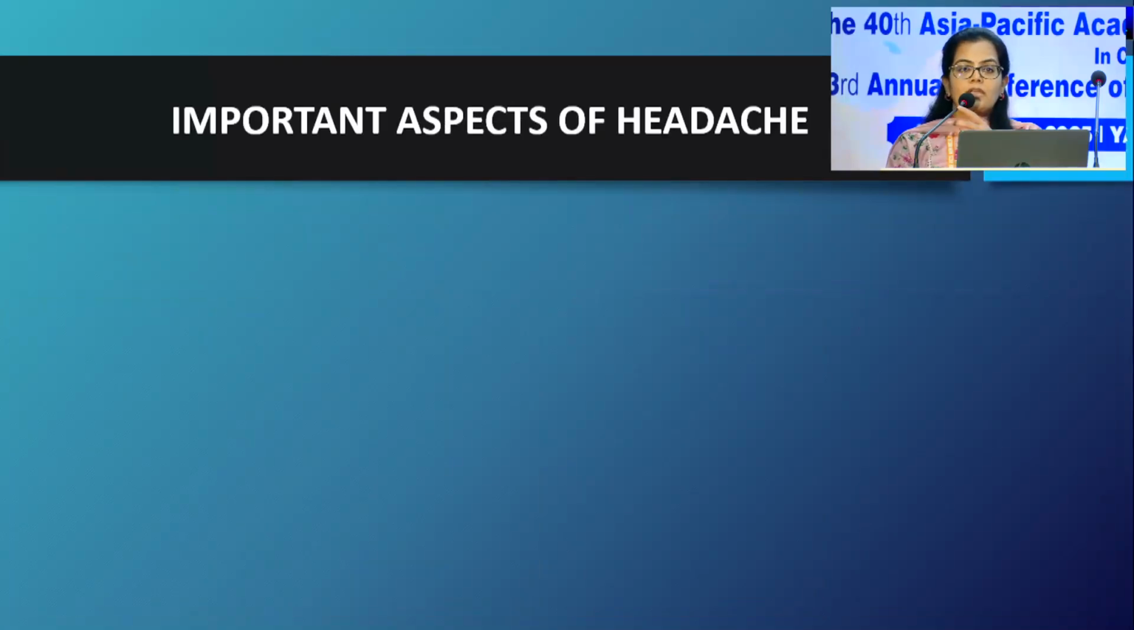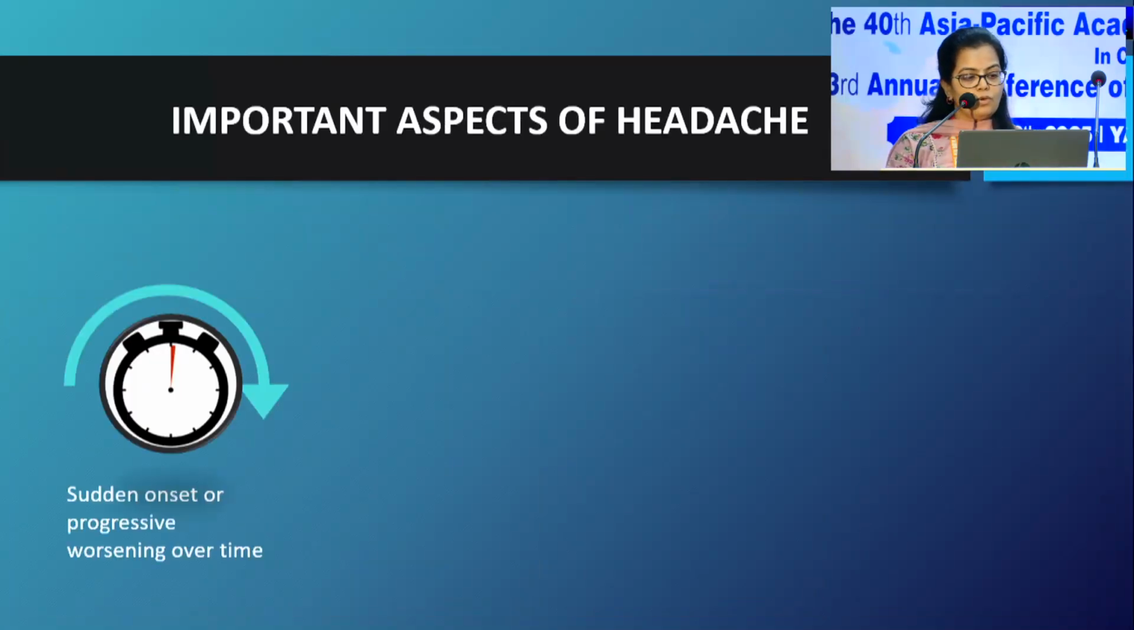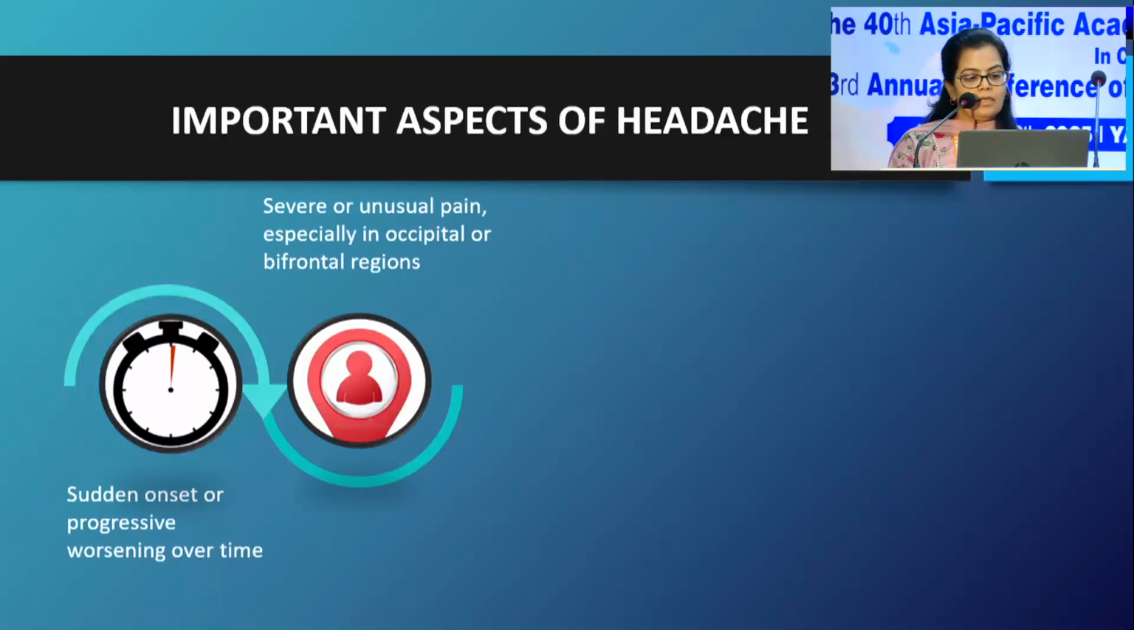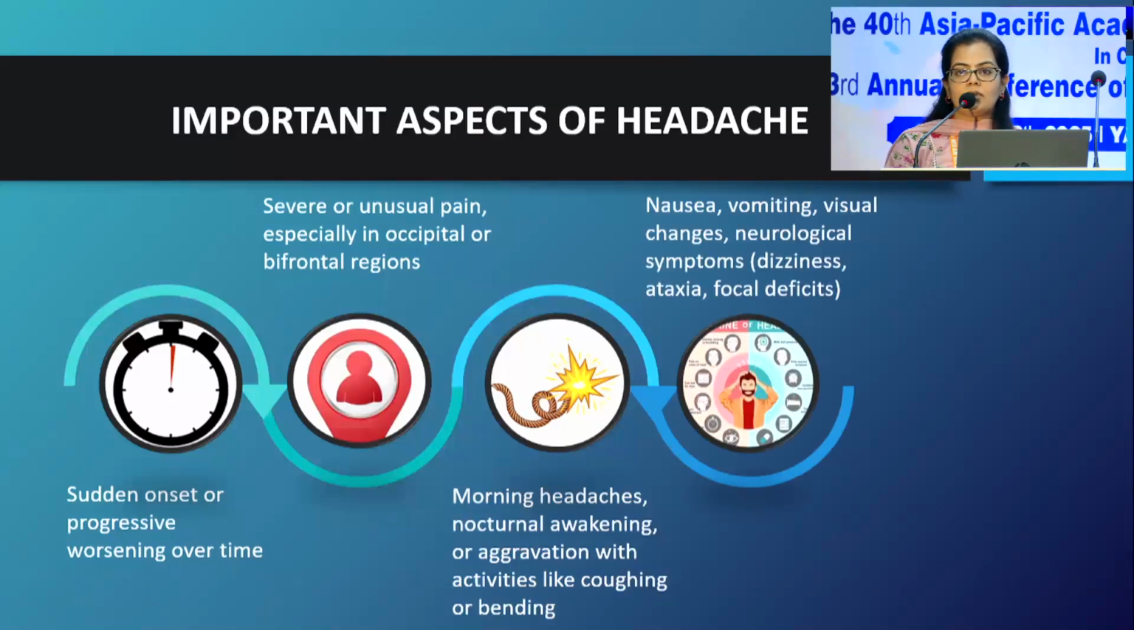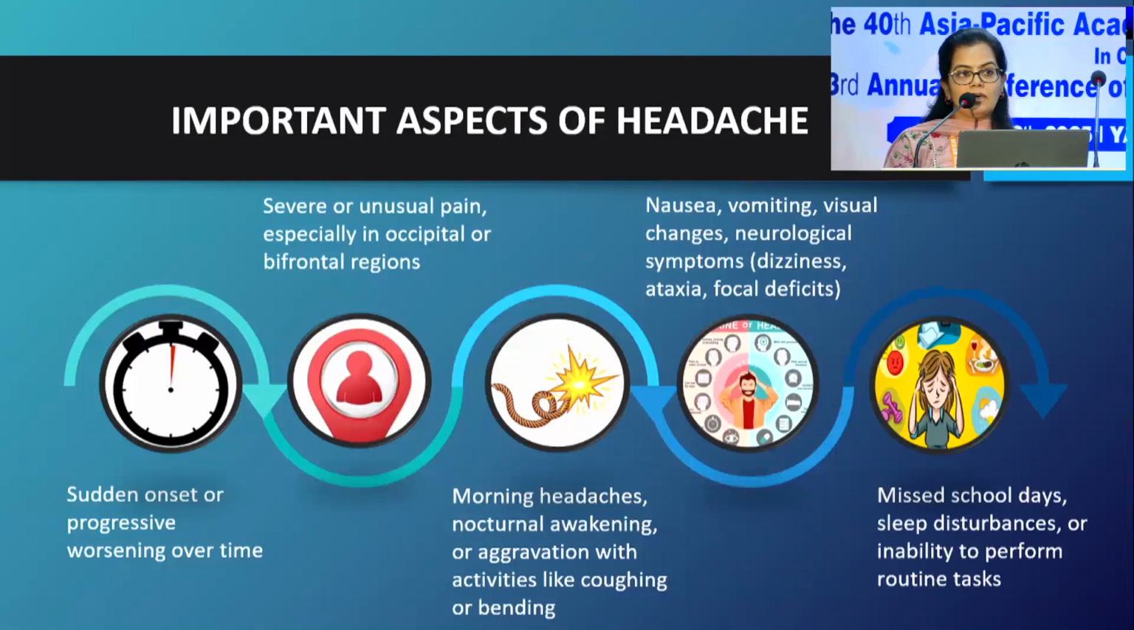So what are the important aspects of headache that we should be aware of? We should know the onset and duration, whether it is sudden in onset or progressively worsening over time. The location and character of the headache are very important, whether it is severe or unusual pain, especially in the occipital or bifrontal region. We should note the triggering factors and timing, like morning headaches, nocturnal awakening, and aggravation with activities like coughing and bending; any associated symptoms like nausea, vomiting, visual changes, neurological symptoms; and whether daily routine activity is disturbed, like the child missing school, sleep disturbance or inability to perform routine tasks.